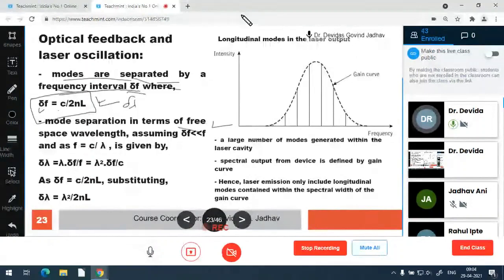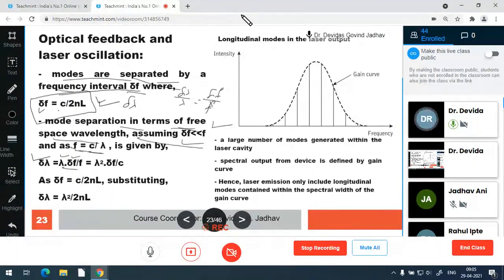So for mode separation in terms of free space wavelength, assuming delta f is very much less than f, we can write f equal to c upon lambda, which is the identity we know. We can write delta lambda equal to lambda into delta f divided by f. So delta lambda upon lambda equal to delta f upon f.